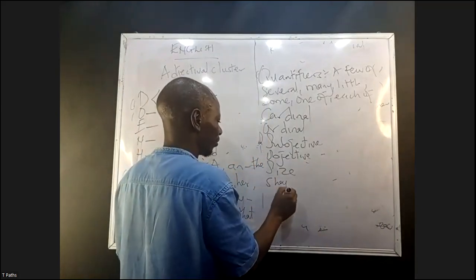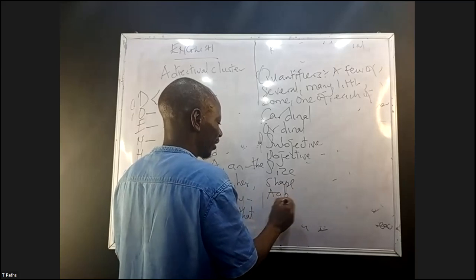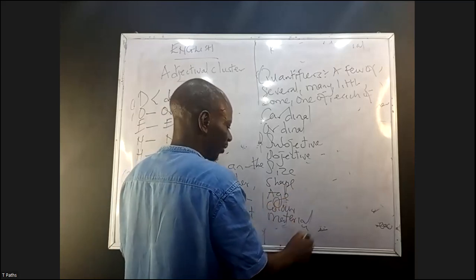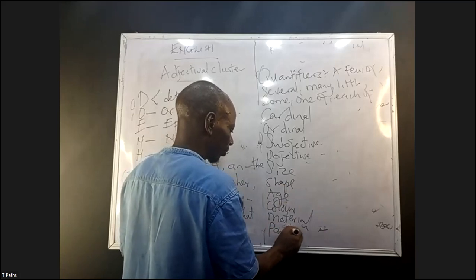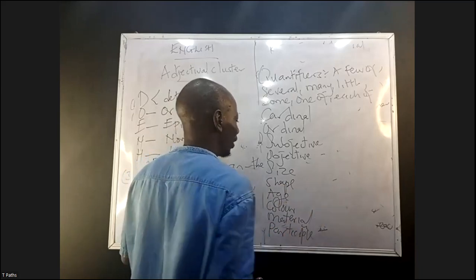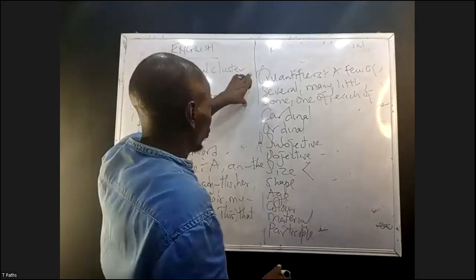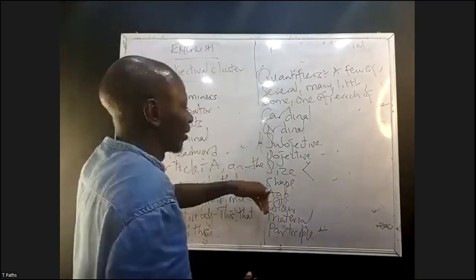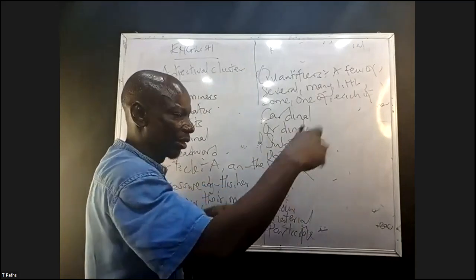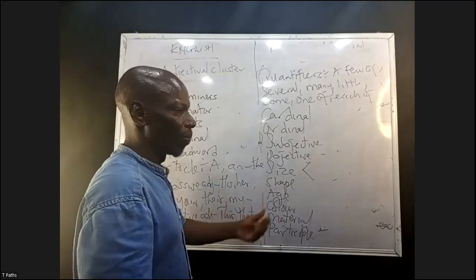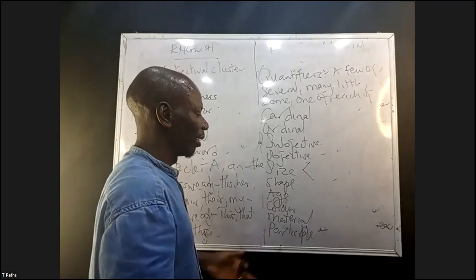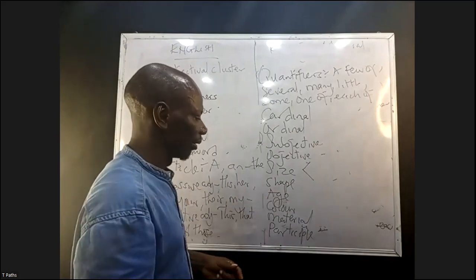While objective adjective shows size, shape, age, color, material, participle of an object. After determiner, we talk about size: small, big. Shape: rectangular, circular. Age: old, modern.